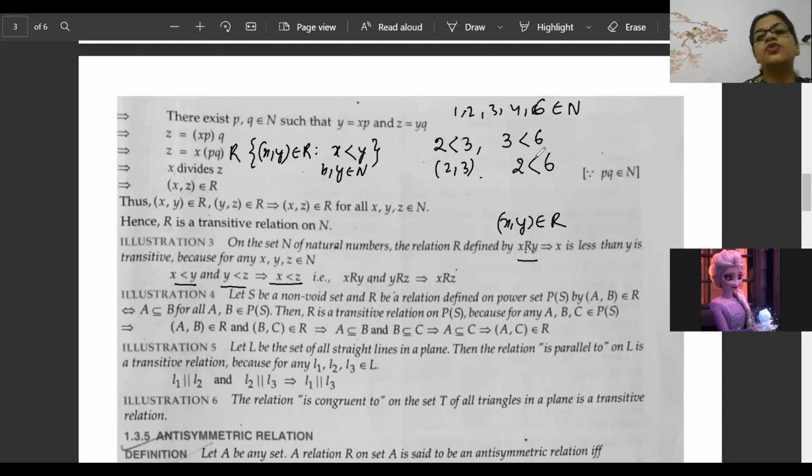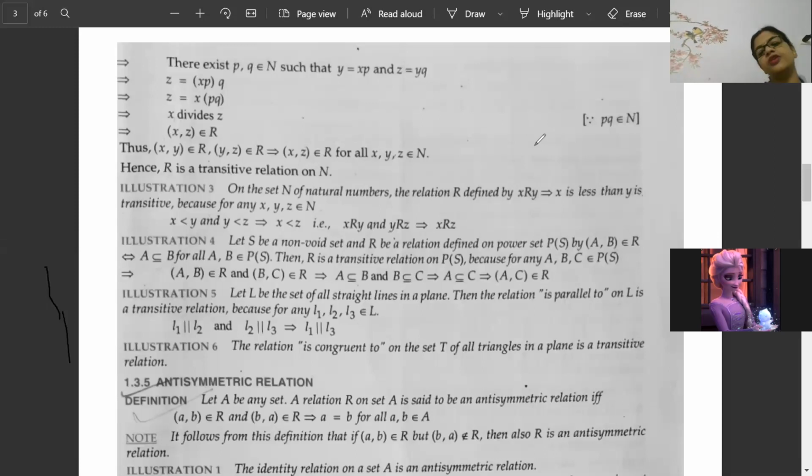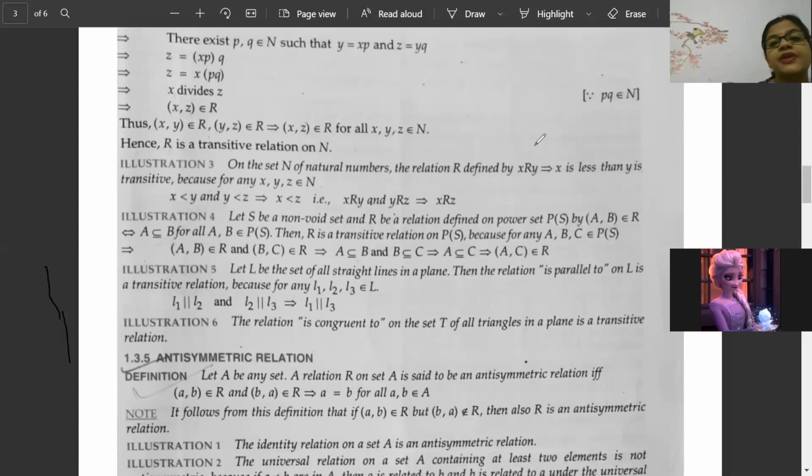Okay, so now let's go to the next point. This point is very important, which I want you to understand. Illustration number 4 says that S is a non-void set, R is a relation. Now power set of S. Last class also one power set related question came. Now look here, beta. Together they are asking this condition in equivalence. So doing power set separately will help you.